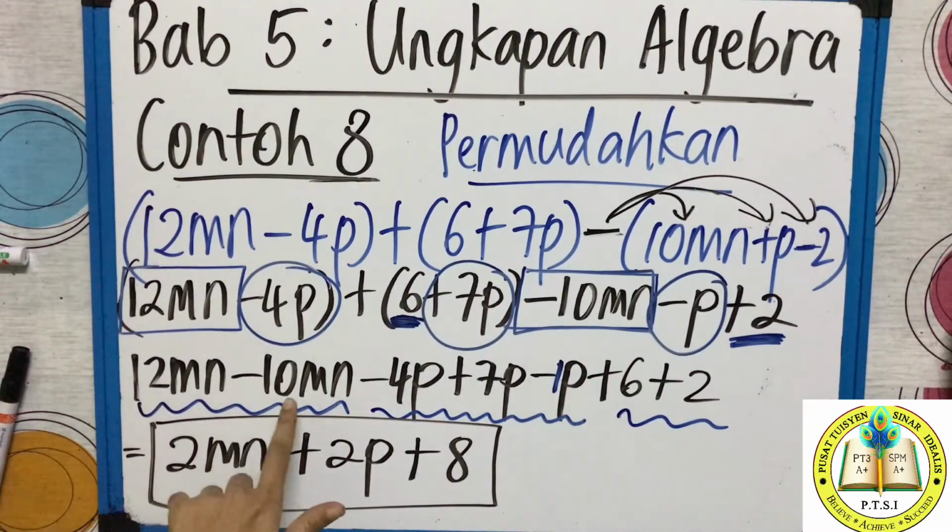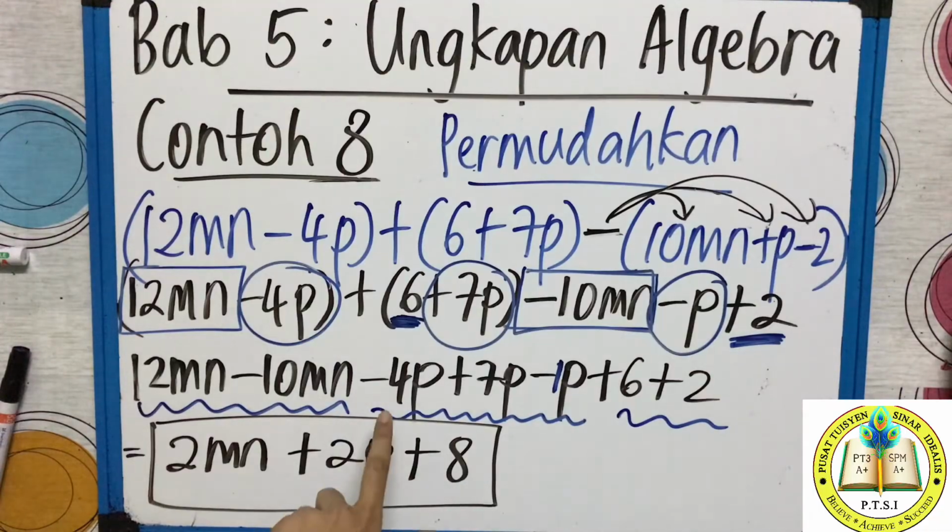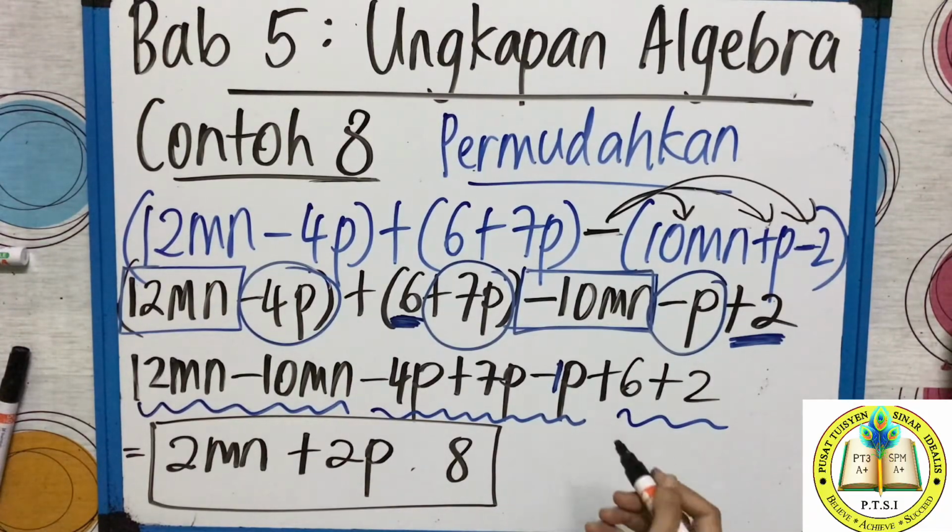So 12 tolak 10, 2mn. Negatif 4 tambah 7 tolak 1, tekan calculator dapat 2. So positive 2p. 6 tambah 2, 8. If you just put 8, it look like this. Tak betul. So the integer is what? 6 plus 2 is 8. What 8? Positive 8. So make sure you are clear on it.